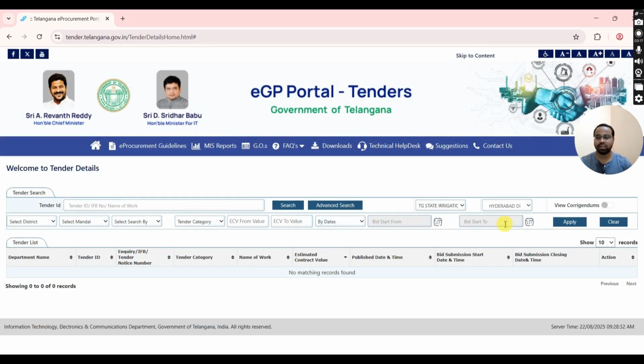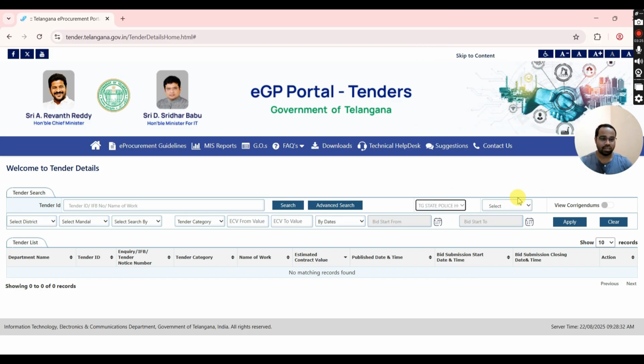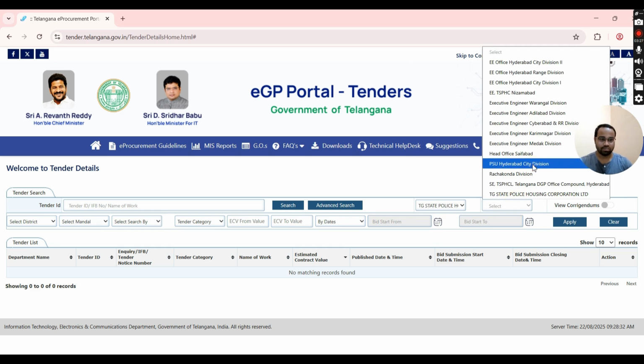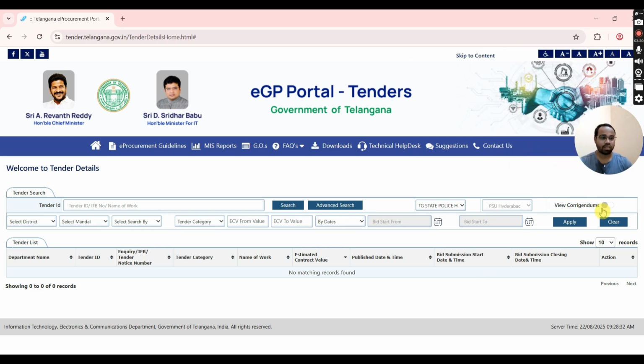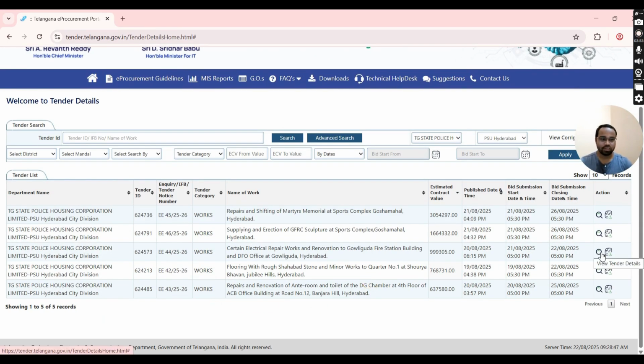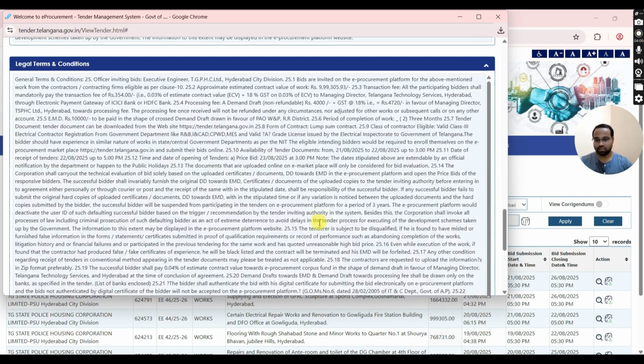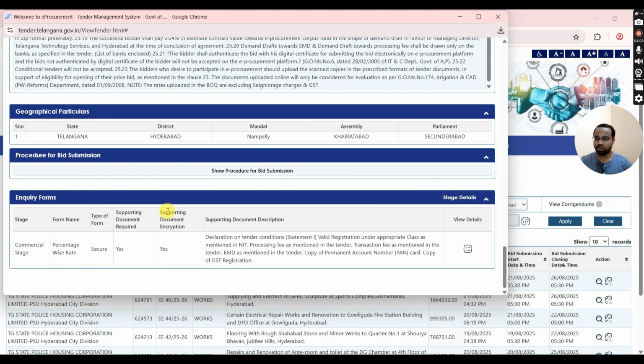I'm selecting a random department and circle to check the works published by them. Just click on apply. Here no works are available. Now I'm selecting another department and circle. Just click on apply. Here you can see 5 tenders are live. Now we will check one of the works in it. Just click on view tender details.